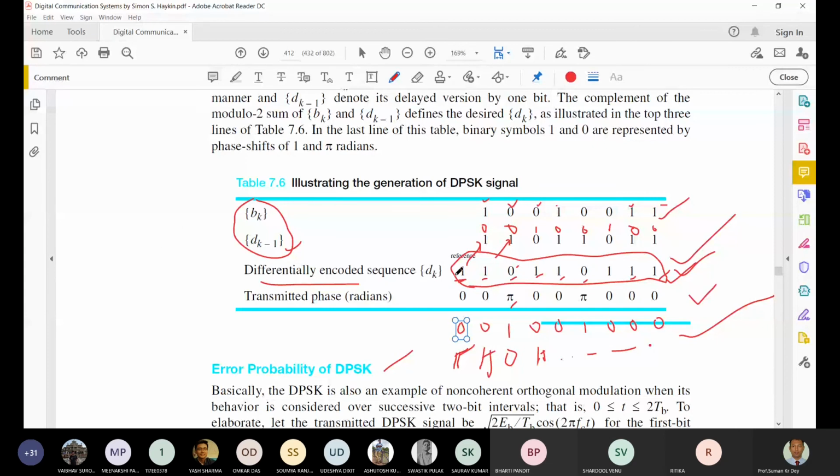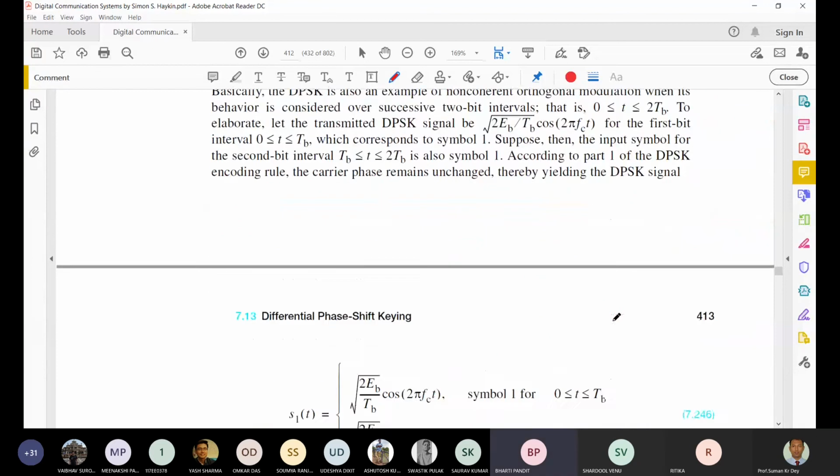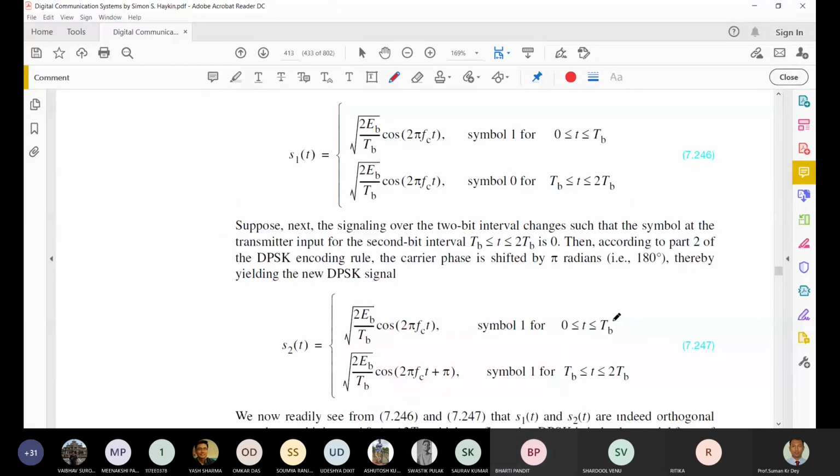When we take the reference bit equal to 1, whatever phase we get in radians, when we take 0 as the reference bit, we get the complement of that. Okay. Is there any other doubt anyone has?